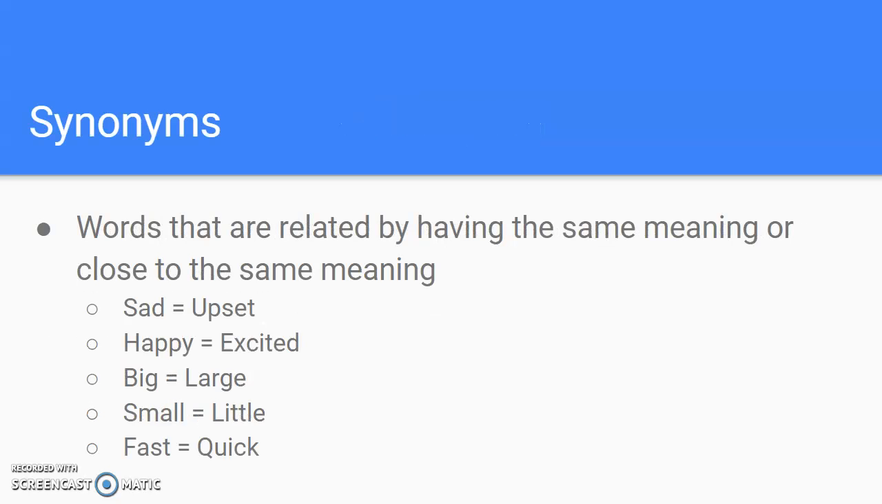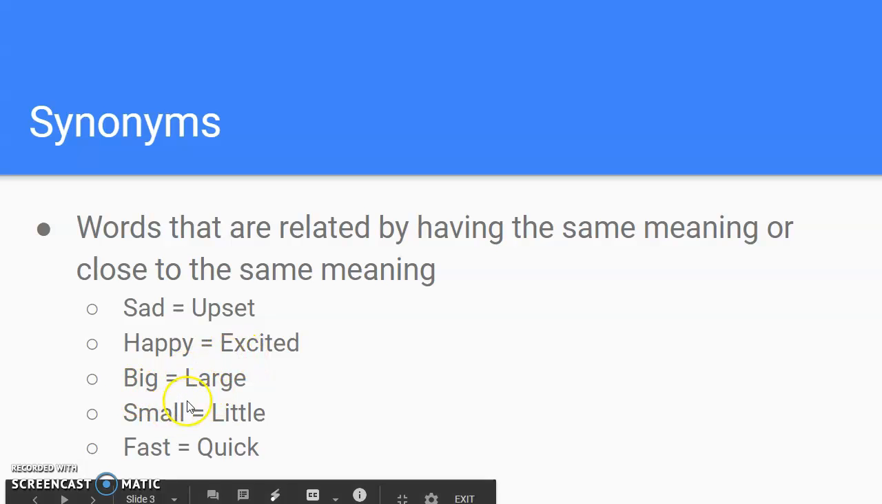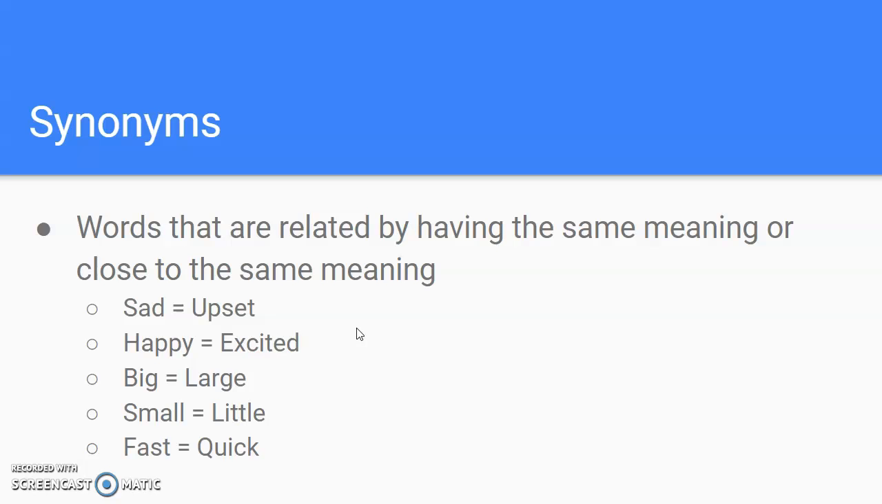So, synonyms are words that mean the same or almost the same. So we have the word sad, and it means the same as upset. And then we have happy, means the same as excited. Big, large, small, little, fast, quick. So those are all synonyms. They all mean the same. So you see these words grouped together, those are synonyms.